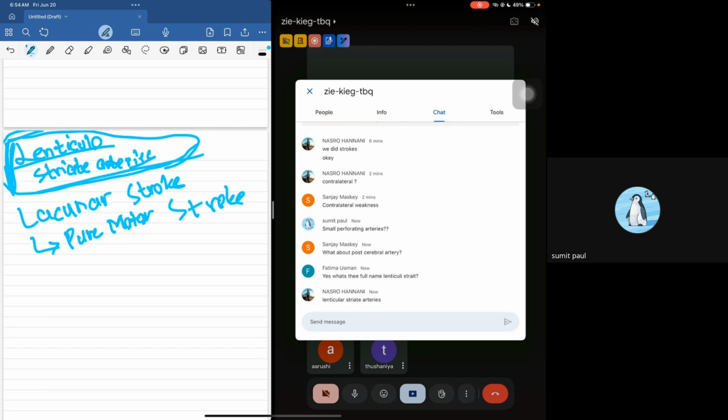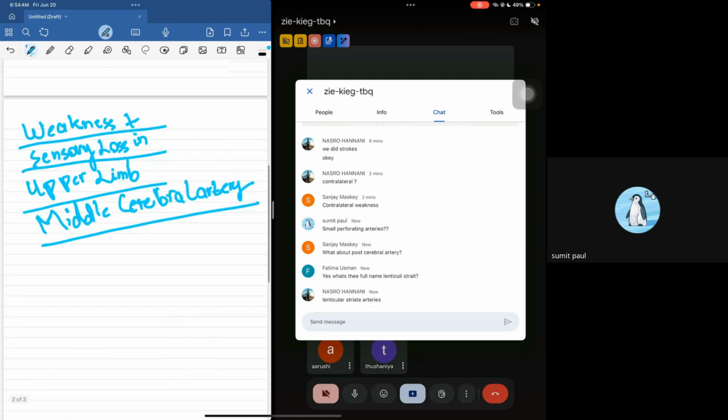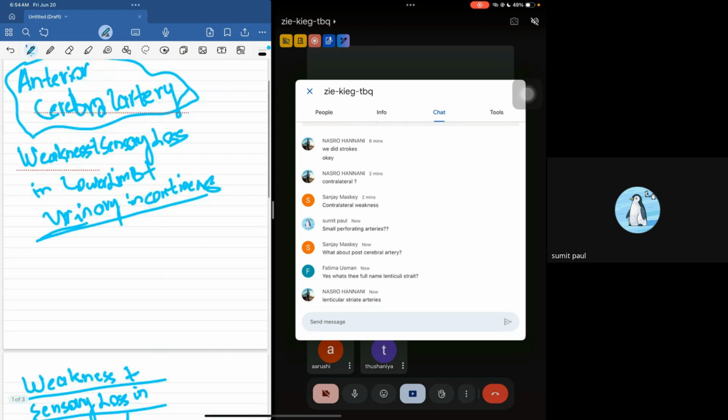Now, one other thing that is important: in case of an anterior cerebral artery stroke, what area of the brain is affected? This is asked a lot. What area of the brain is affected if a patient is having an anterior cerebral artery stroke?